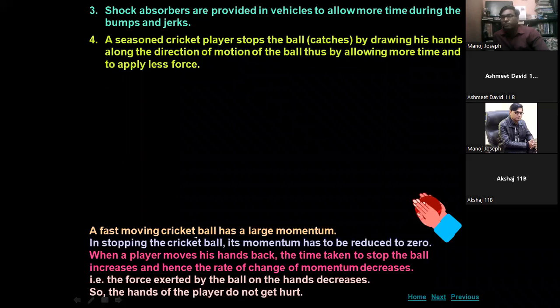In stopping the cricket ball, its momentum has to be reduced to zero. When a player moves his hands back, the time taken to stop the ball increases, and hence the rate of change of momentum decreases. That is, the force exerted by the ball on the hands decreases, so the hands of the player do not get hurt. It is very, very important.